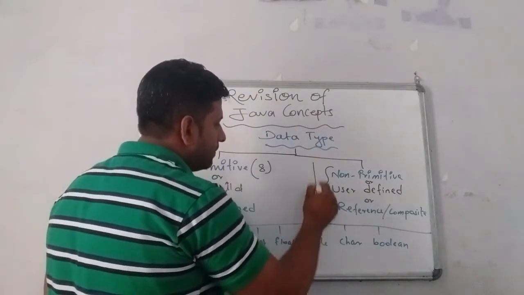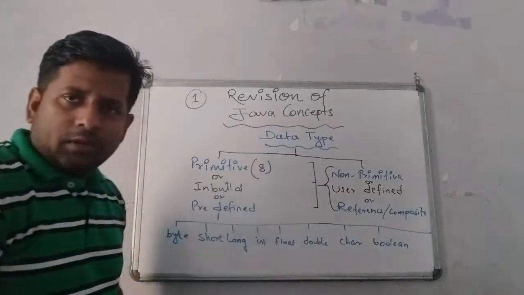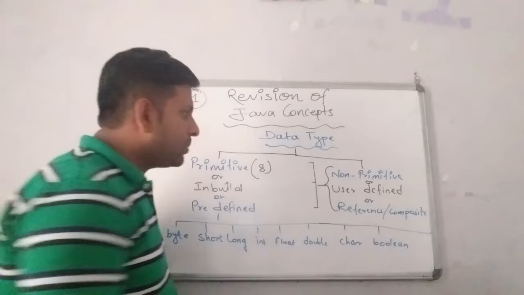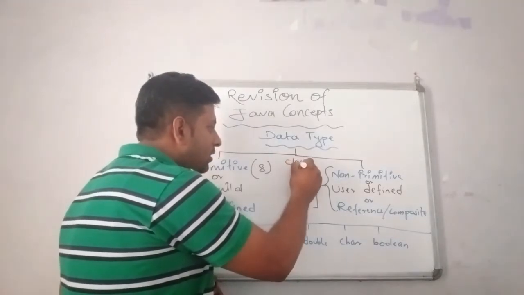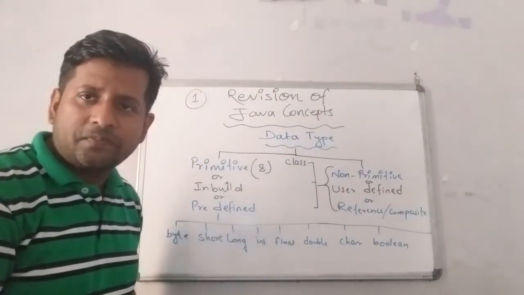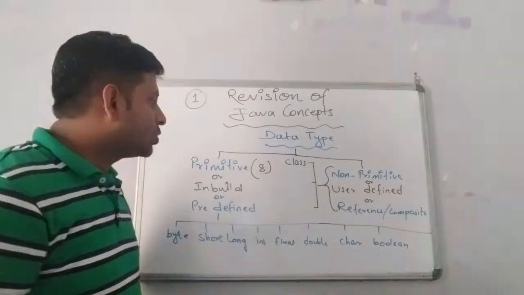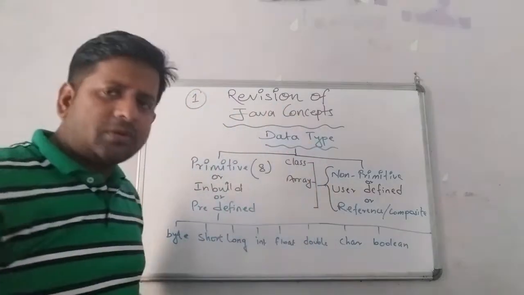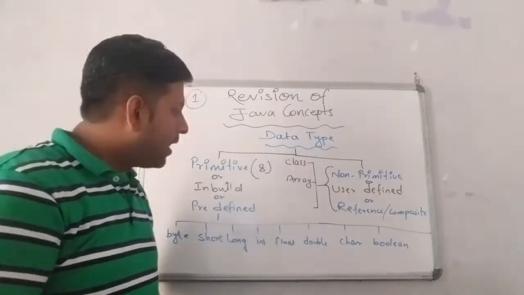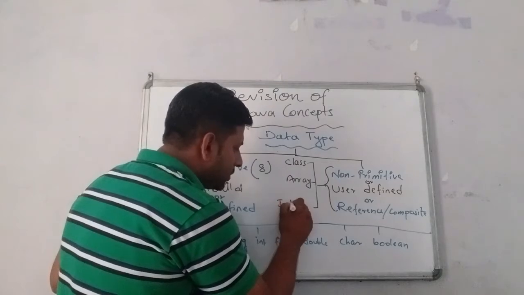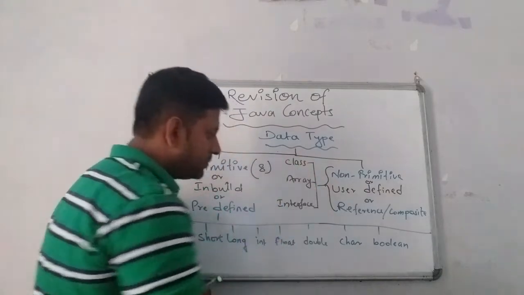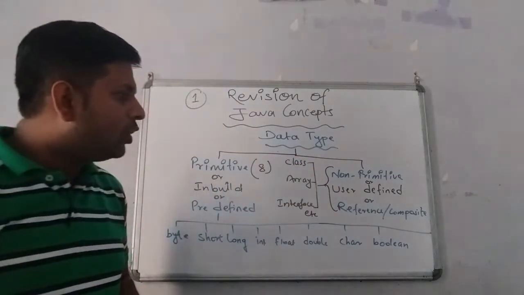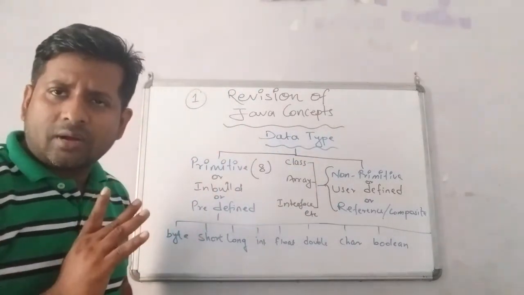So write this side. The most familiar non-primitive, that is user-defined, data type is a class. We have gone through this one. Class is a user-defined data type, but object is not a data type. Then another is the array, which is a separate chapter coming later on. And one more is interface. Interface, etc. Many more are there. So these are non-primitive or user-defined data types.